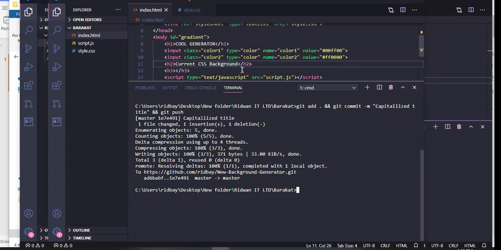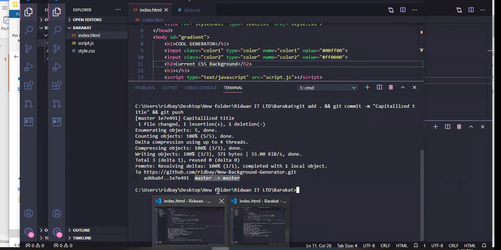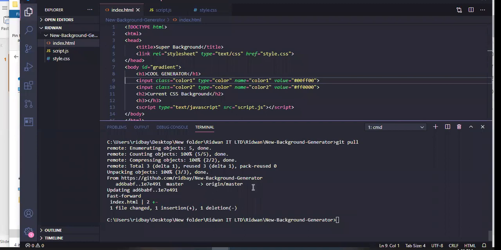So Ridwan and Barakat have been working on the master branch. You can see it. So both of them have been working on the master branch. And you'll be wondering, like, okay, how do I know which branch I'm working on? There is actually a command for that.